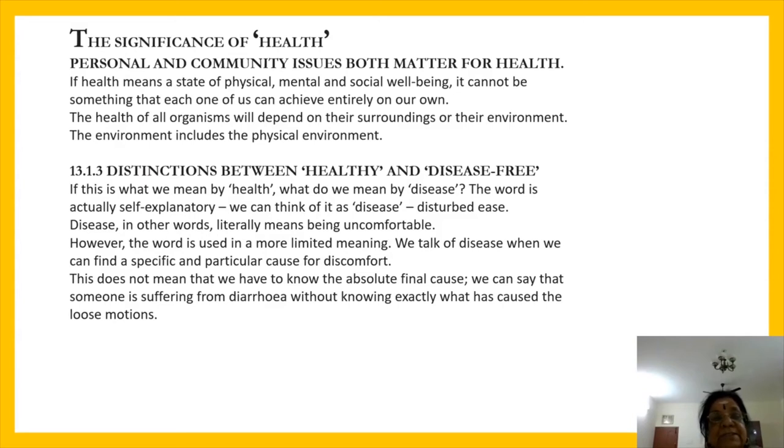If health means a state of physical, mental and social well-being, it cannot be something that each one of us can achieve entirely on our own. This statement will be repeated in this lesson. What is it? Health means a state of physical, mental and social well-being.